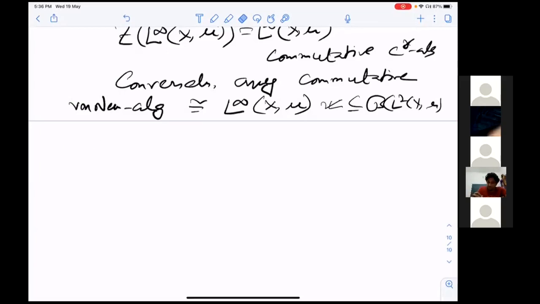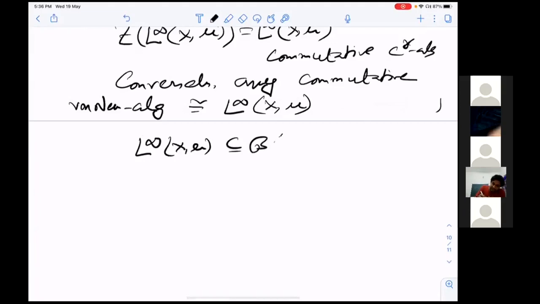But one thing you should notice is that this is not just a subset of B(L2(X, mu)) as multiplication operators. This is not true, but it is not important for this purpose. You just need to know this fact. So, when you say it's not inside B(L2)... I'm saying that L infinity(X, mu) can be represented in B(L2(X, mu)), right? Yes, f going to M_f.